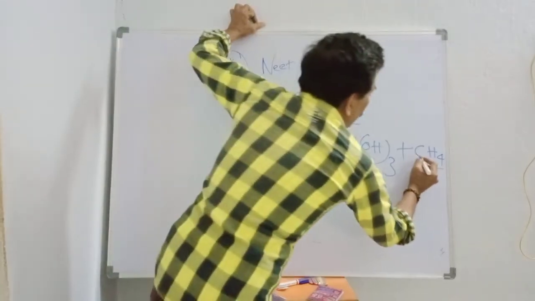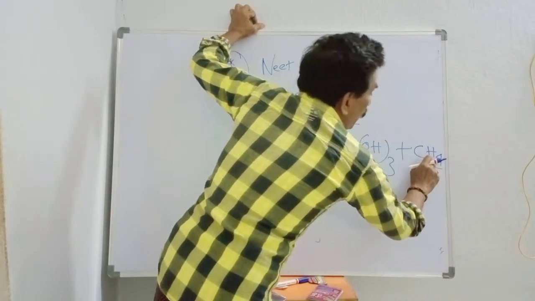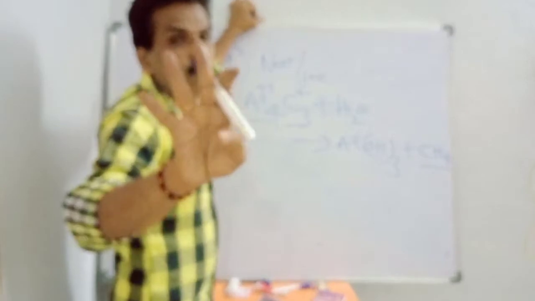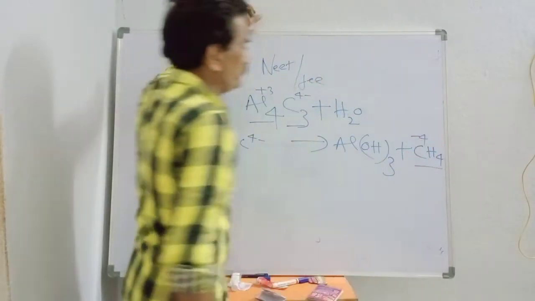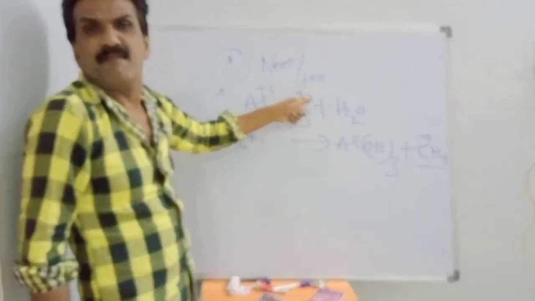Here, what is the oxidation state of carbon? You know hydrogen is 1, and 4 hydrogens are there, so carbon is minus 4. Here also minus 4.